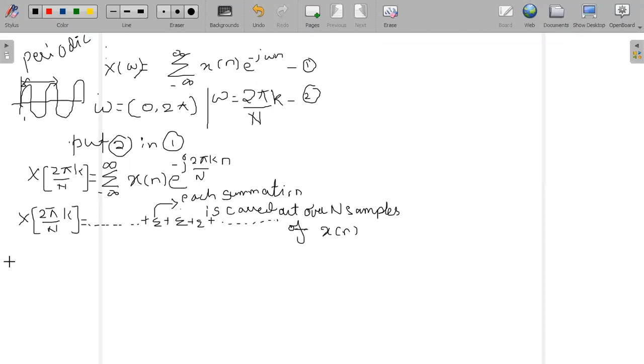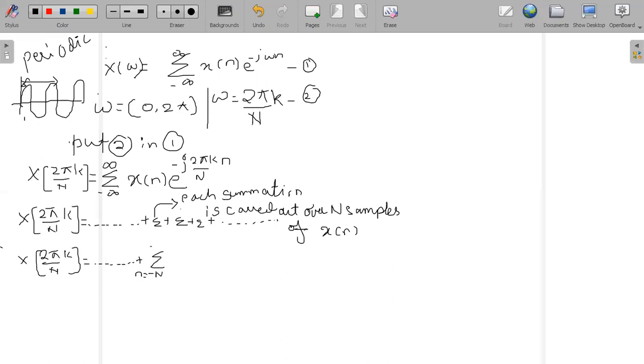Now let us split in more detail. Capital X of omega, which is capital X of 2 pi by n into k, will be equal to, let us not start from minus infinity, let us start with some finite value. So the summation I will start from minus n, here small n is equal to minus n till what number?